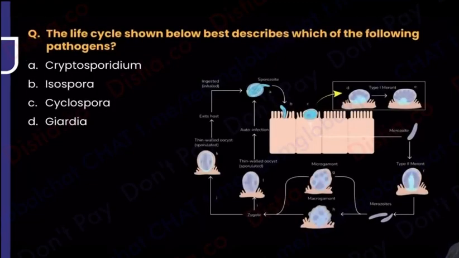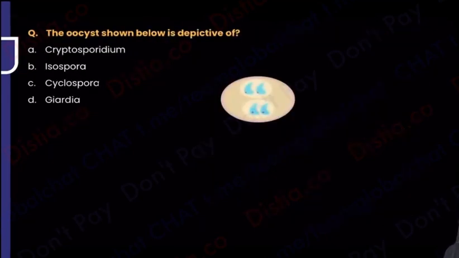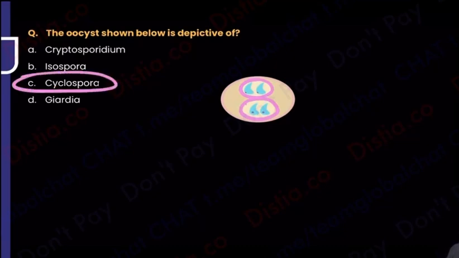Another one: the life cycle best describes which of the following? Now you will say, ma'am, life cycle is very difficult, but I can see that hidden tunnel formed over here. Hidden tunnel means parasitophorous vacuole, hidden tunnel Cryptosporidium. See, I told you, if you know that one buzzword of every life cycle, things are sorted. Coming to one more, the oocyst shown below is depictive of. I said two wheels in front, two wheels behind, made a cycle. Cycle made means you are dealing with Cyclospora.